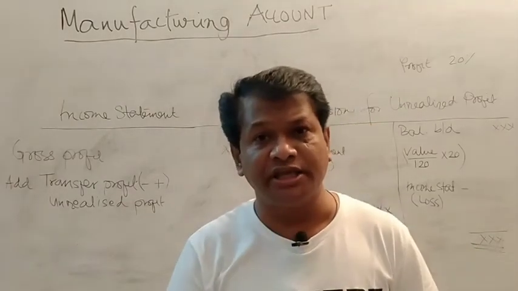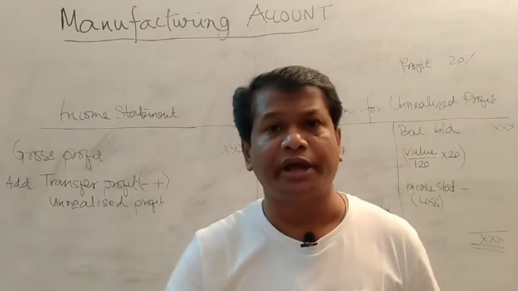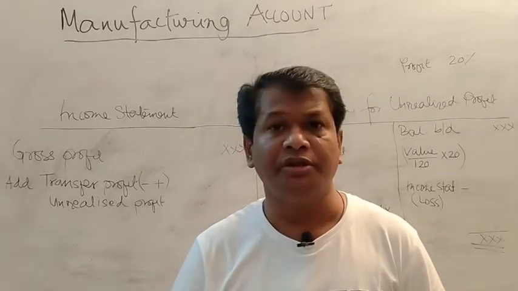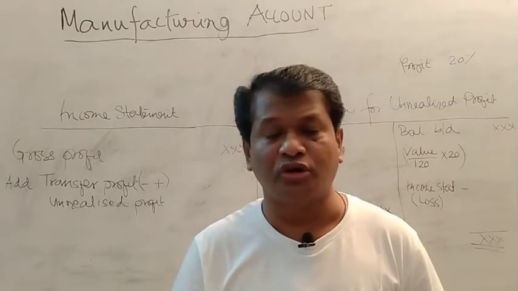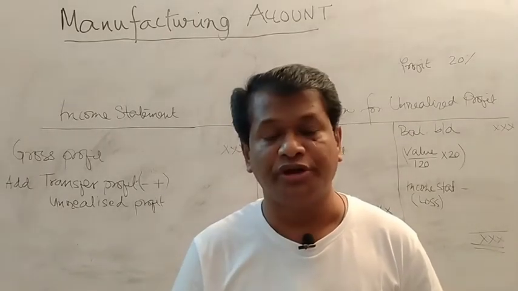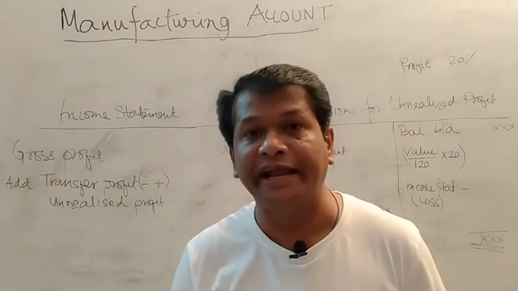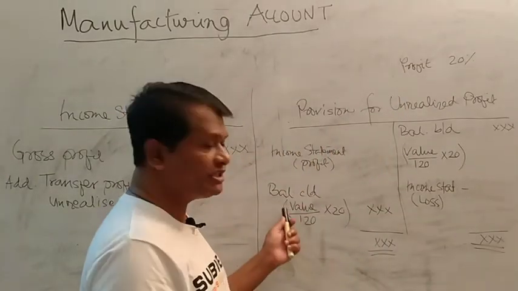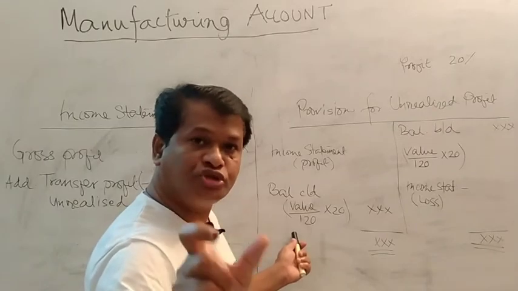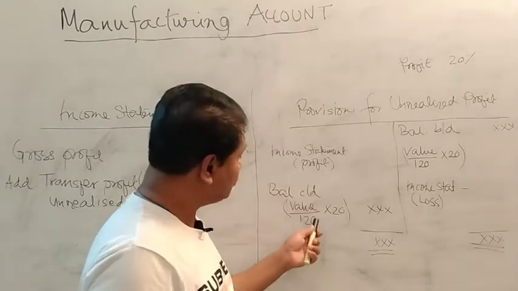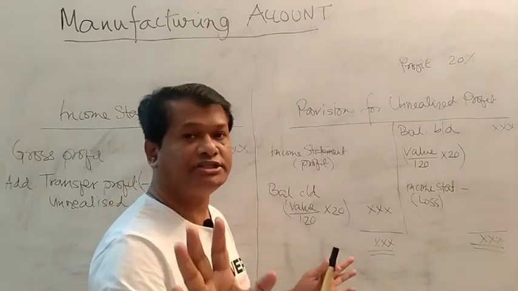If only the change in the balance sheet is there, whenever you write the current assets, you have to write the inventories. The three types of inventories: raw material inventories, work in progress inventories, and finished goods inventories. Whenever you write the finished goods, then the provision for unrealized profit, which is said to be the balance CD. Whenever you write the closing finished goods, from that figure you subtract the balance CD. This is the unrealized profit. This is only the change in the balance sheet.